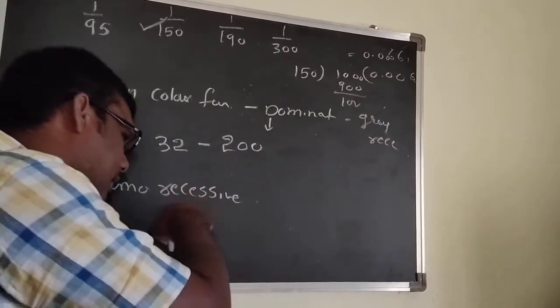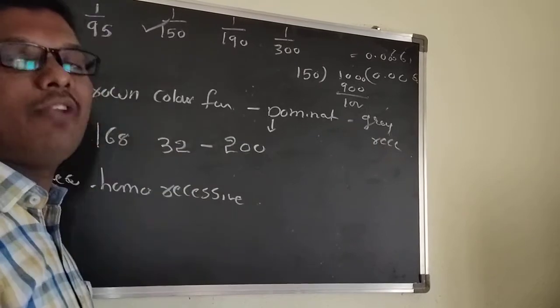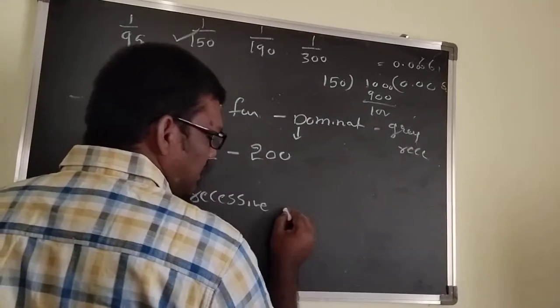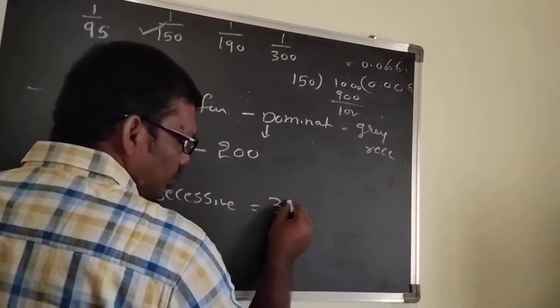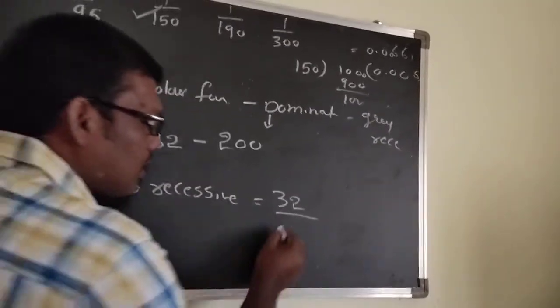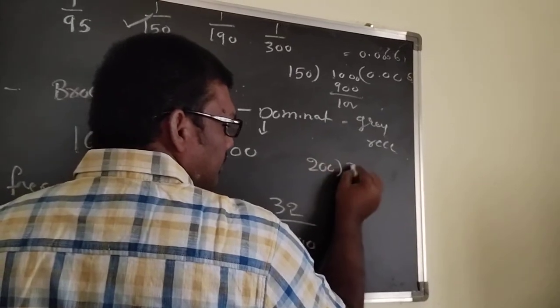If they give individuals, first you can calculate the genotypic frequency and also the allelic frequency. Now see here, individuals 32, number of individuals by total number of individuals, 32 by 200.